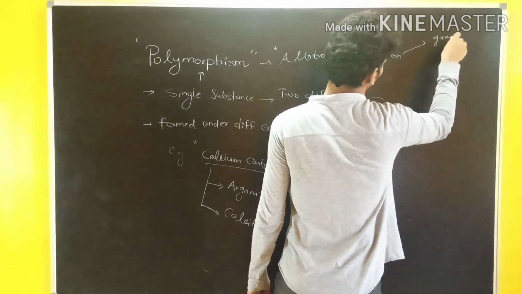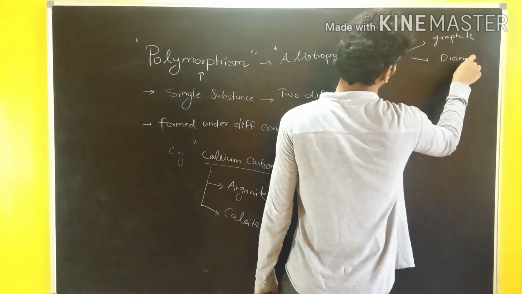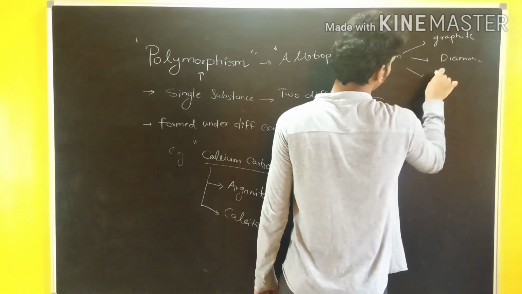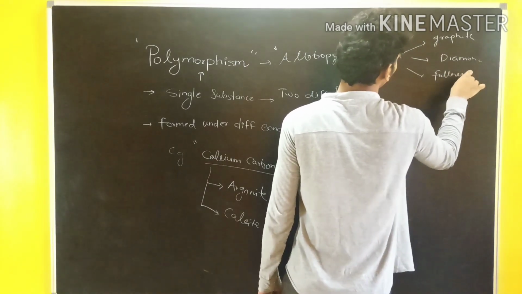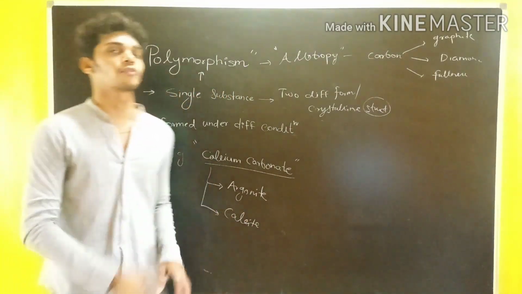First is graphite, then diamond, and the last one is fullerene. We must read about this. So can I say polymorphism is nothing but the exhibition of the property of allotropy? Now we are going to talk about the classification of crystalline solids.